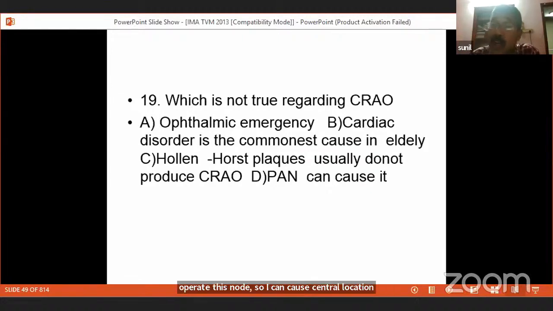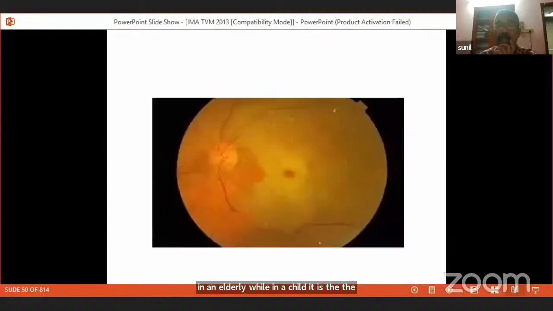Cardiac disorder is the commonest cause of central retinal artery occlusion in children, while in adults, carotid atheromatous plaque is the commonest cause. So again, another common entrance question. Remember, carotid atheromatous plaque is the commonest cause of central retinal artery occlusion in the elderly, while in a child, cardiac disorder is the most common cause.